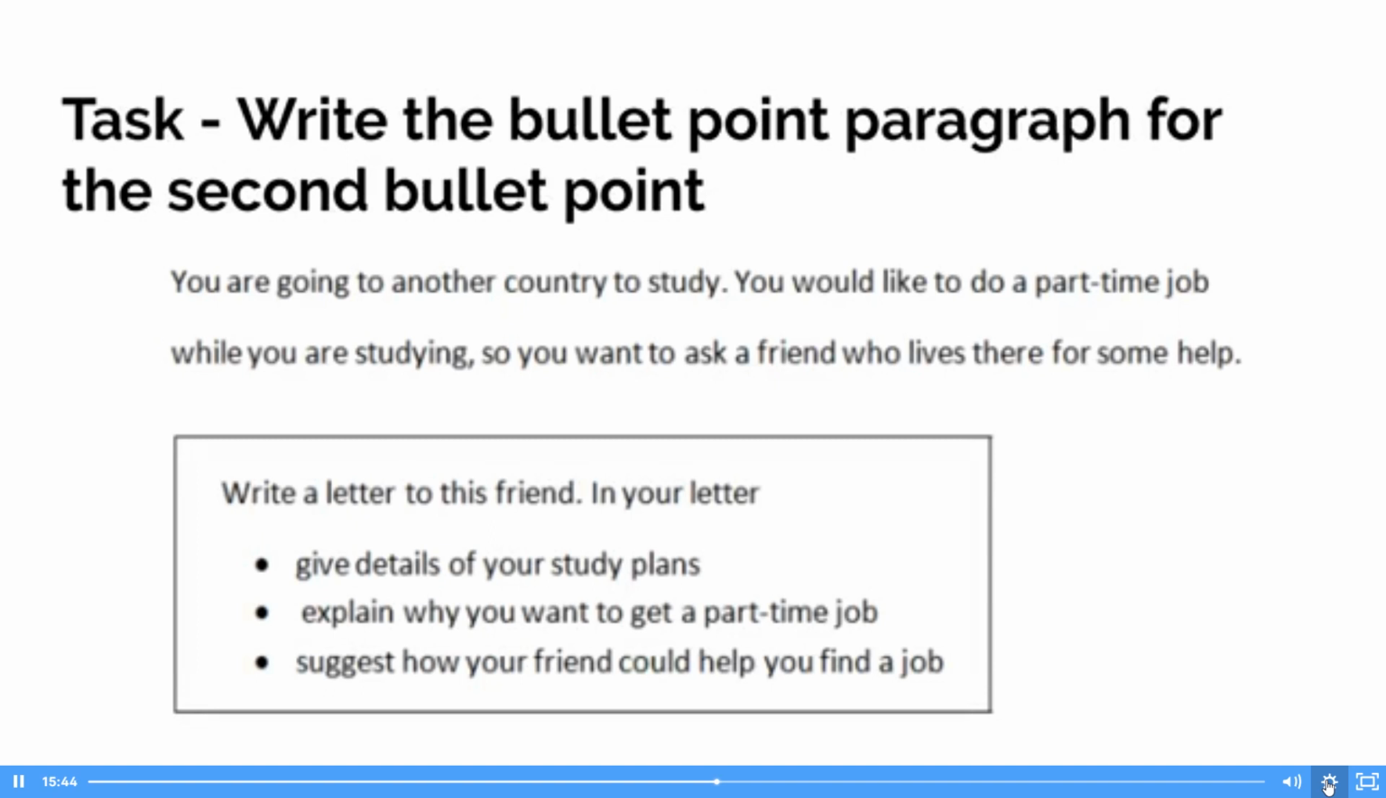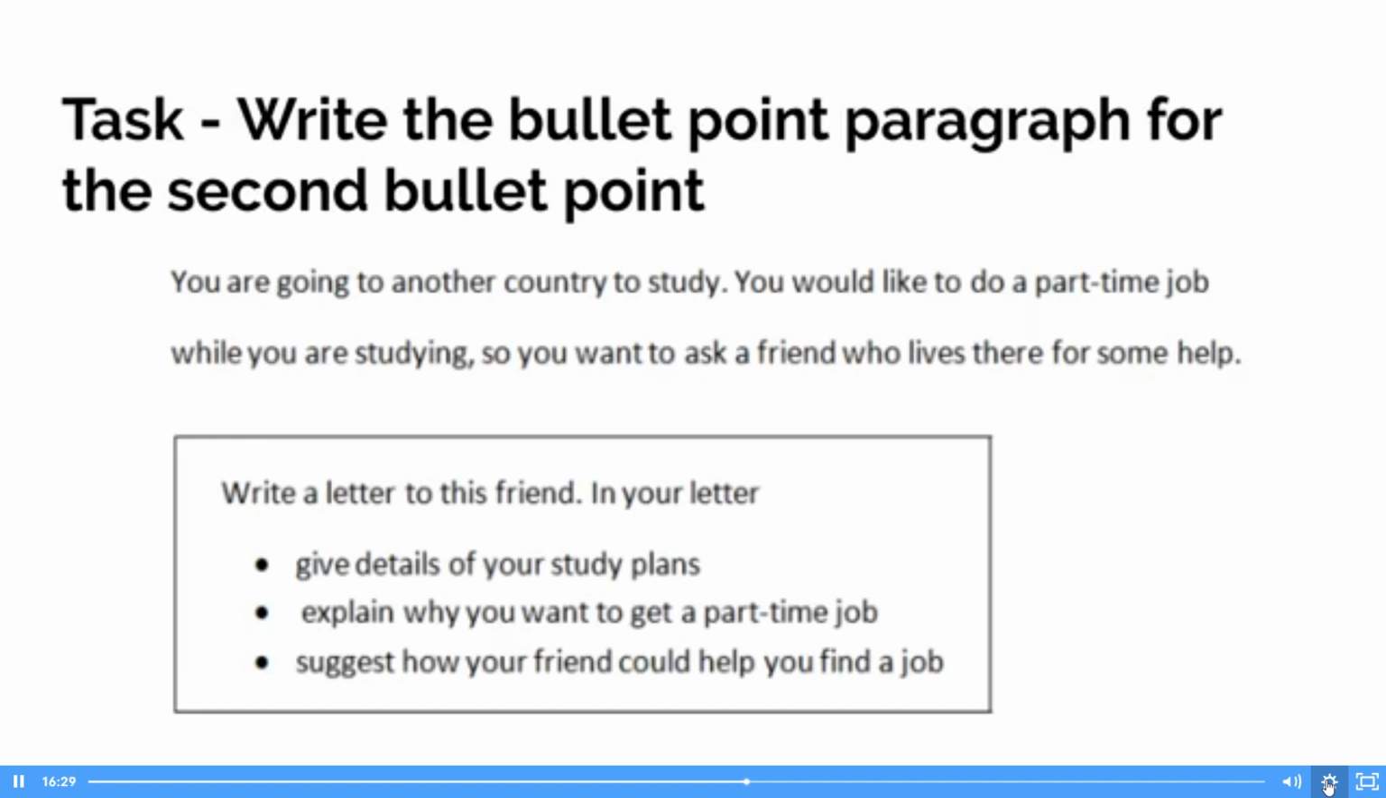So we might mention them finding us a part-time job in the purpose statement, and we want to mention them talking about the part-time job in bullet point paragraph 3. But for this, we are only talking about explain why you want to get a part-time job. So you could say, as you're already familiar, it's a huge challenge to manage living costs. So I want to get a part-time job in order to pay for these living costs. So that would be one way of doing it. But we don't want to mention anything about asking your friend to get you the part-time job because that's not relevant to this bullet point.